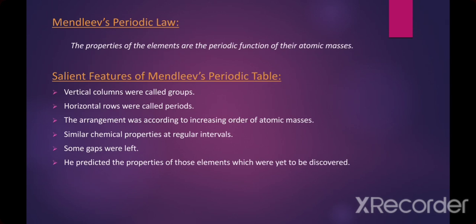Number 2. Horizontal rows from left to right in the periodic table were called periods. Number 3. The arrangement was done according to the increasing order of atomic masses. Number 4. The elements showing similar chemical properties appeared at regular intervals. Number 5. Some gaps were left in this table for elements which had not yet been discovered. Number 6. He predicted the properties of those elements which were yet to be discovered.